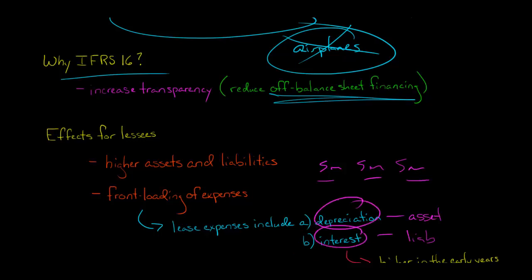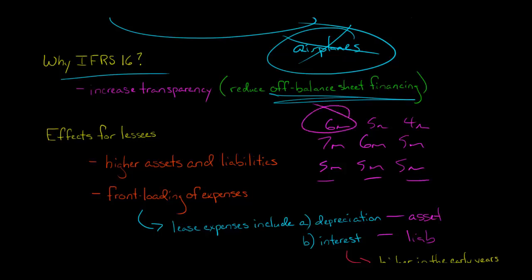So if you add this and add this, you could think of that as the total lease expense: the depreciation expense and interest expense. But these are separately laid out. Now, why does that lead to front loading? Let me just give you an example. Let's say you have 7 million, 6 million, and then 5 million, or 6 million, 5 million, 4 million, whatever. You have more in the early years of when you're renting this asset. You have more total expense when we add up the depreciation and interest expense. So basically total lease expense is higher in the early years of the lease.